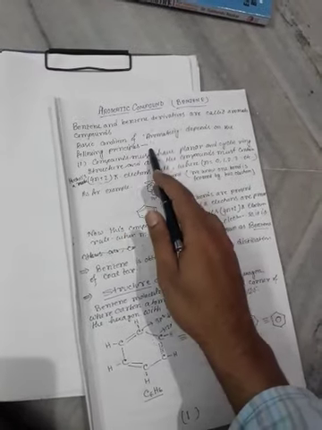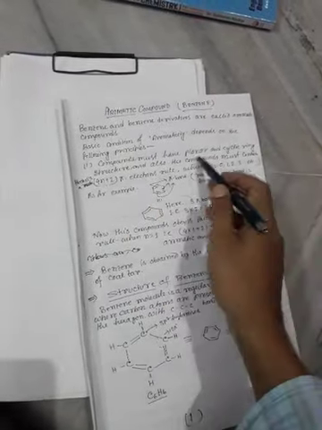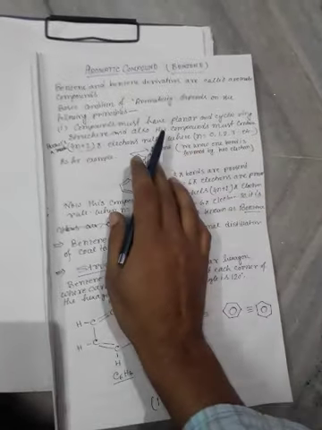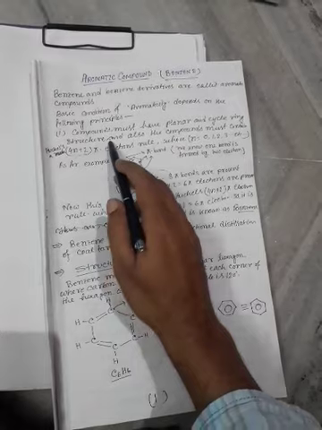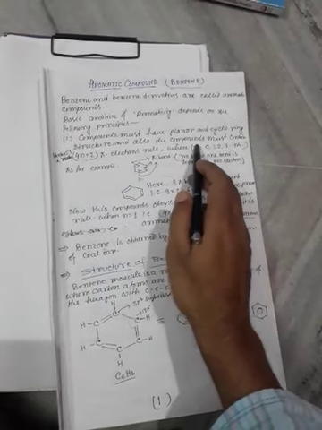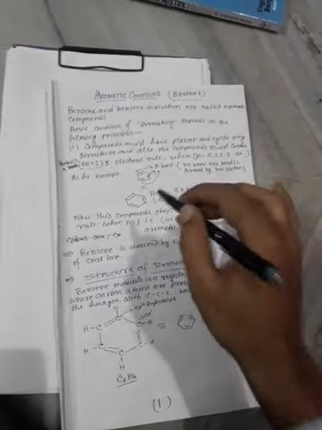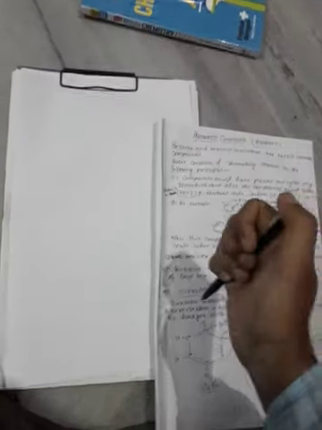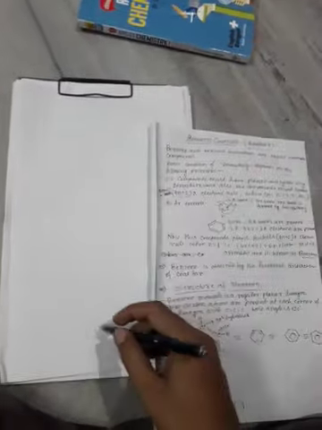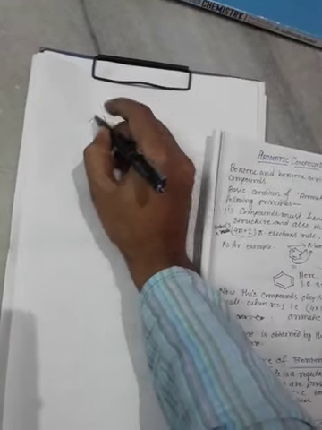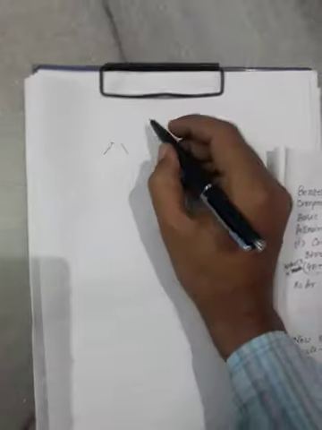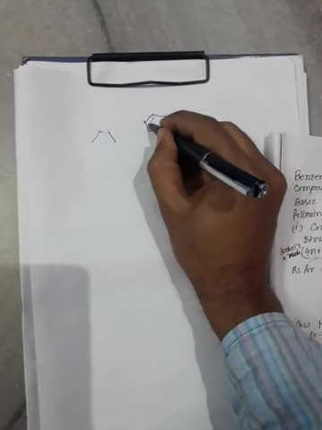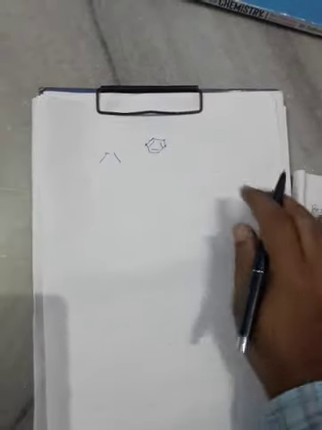The basic condition for aromaticity depends on the following principle. Compounds must possess a planar and cyclic ring structure, and the compound must also obey Huckel's 4n plus 2 pi electron rule. Now how would you know that a compound is aromatic? Suppose this is a compound.